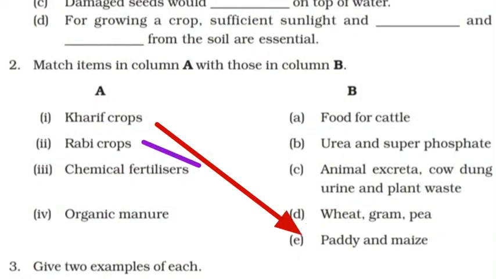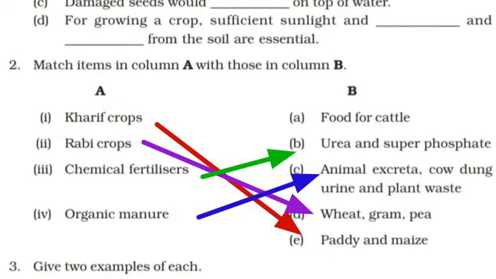Now what goes with kharif crops? It is paddy and maize, because those are kharif crops, whereas rabi crops are wheat and gram. The next one is chemical fertilizers, and we know that the chemical fertilizers are urea and superphosphate. In column B we have food for cattle, urea and superphosphate, and animal excreta, cow dung, urine and plant waste. These are organic materials, these are the manures. Chemical fertilizers are used only when it is required. It should be done in such a manner. So that is our match the following.